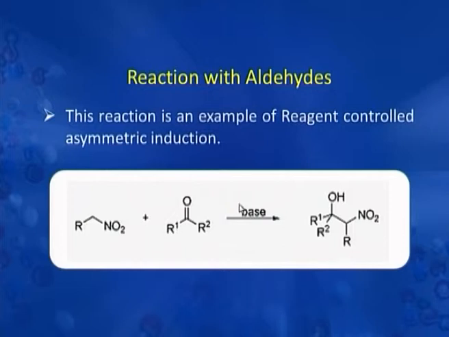So, this kind of asymmetric induction is possible when a nitro compound is reacted with an asymmetric ketone.